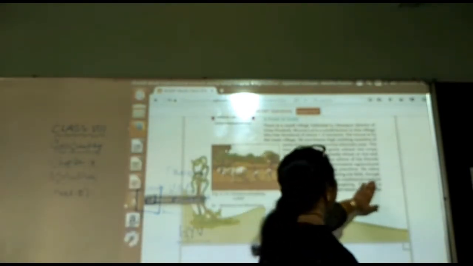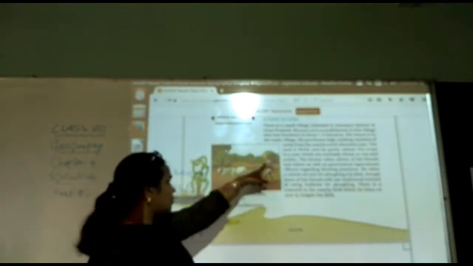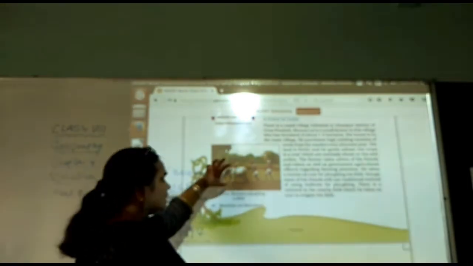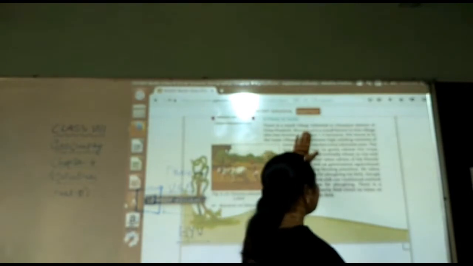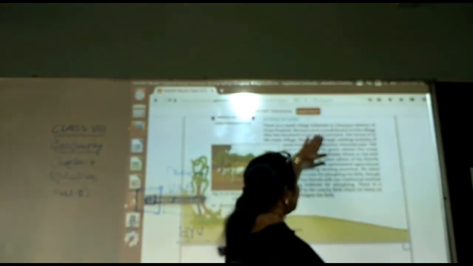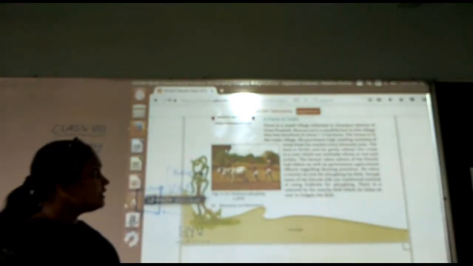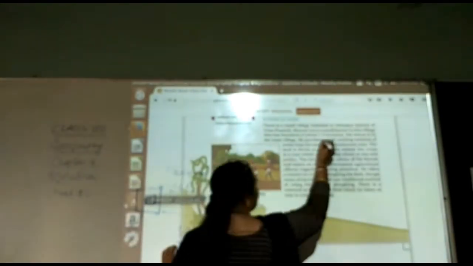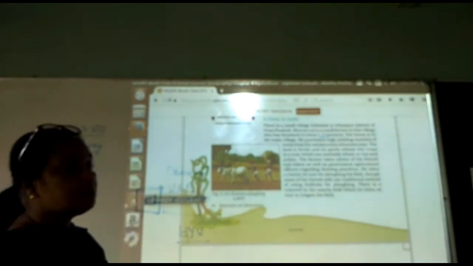Here we will see a small village. You can see in the picture a small village and a farmer having a small plot of land. The example is clearly given: Village Adilabad in Ghazipur district of Uttar Pradesh. Munna is a small farmer in his village who has a farmland of about 1.5 hectares, as I mentioned in the example previously.